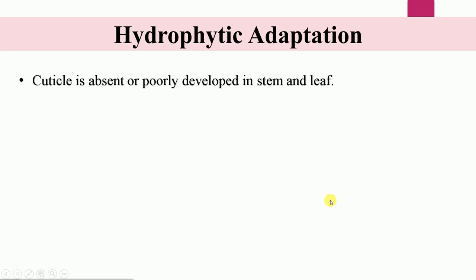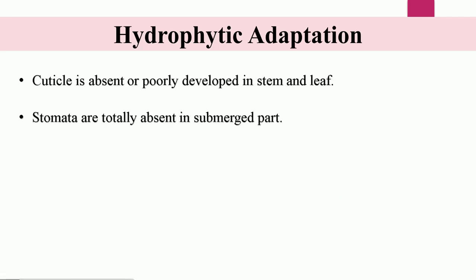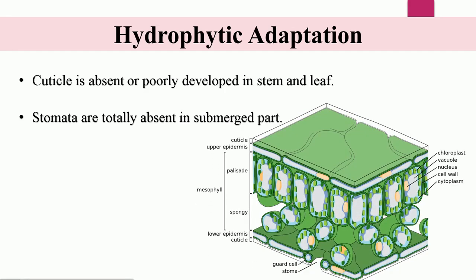The cuticle is absent or poorly developed in the stem and leaves of hydrophytes. The stomata are totally absent in the submerged part. The cuticle is the layer which covers the epidermis, or the skin of the plant cells. It is mainly there to avoid water loss from the plant surfaces. Since hydrophytes are always found in water or beside water resources, the cuticle is useless. Hence, the cuticle is absent or poorly developed.